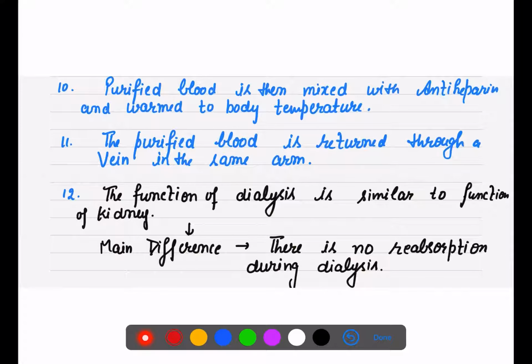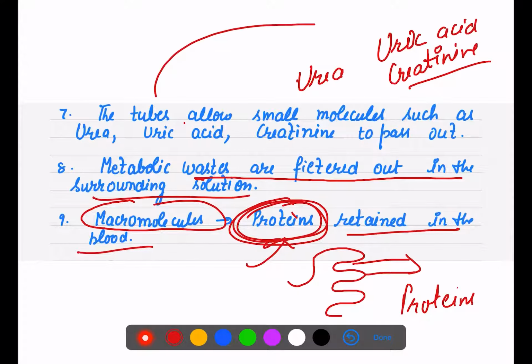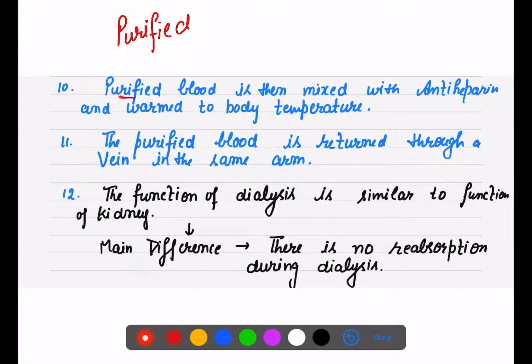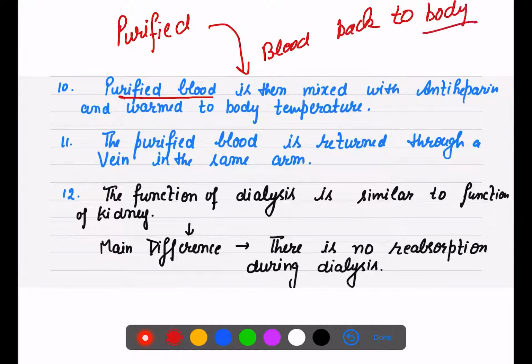Then your blood is purified, because waste material is removed from the blood of the person. Now we have to put this blood back into the body, right? So we do not need any kind of anticoagulant.